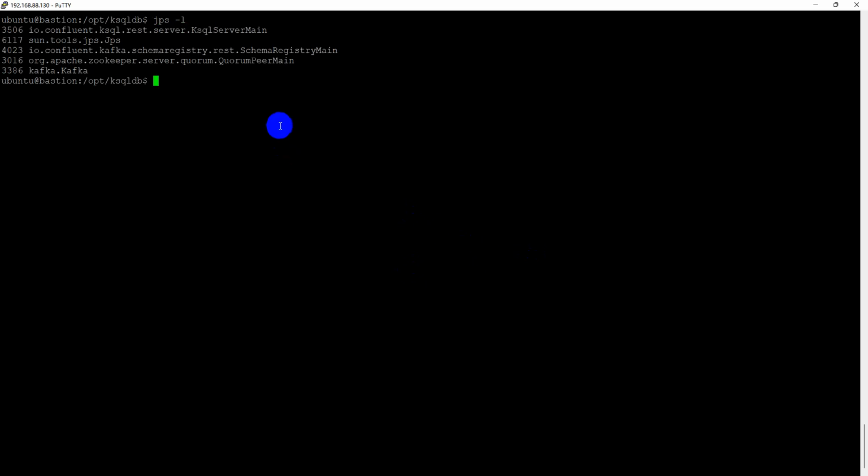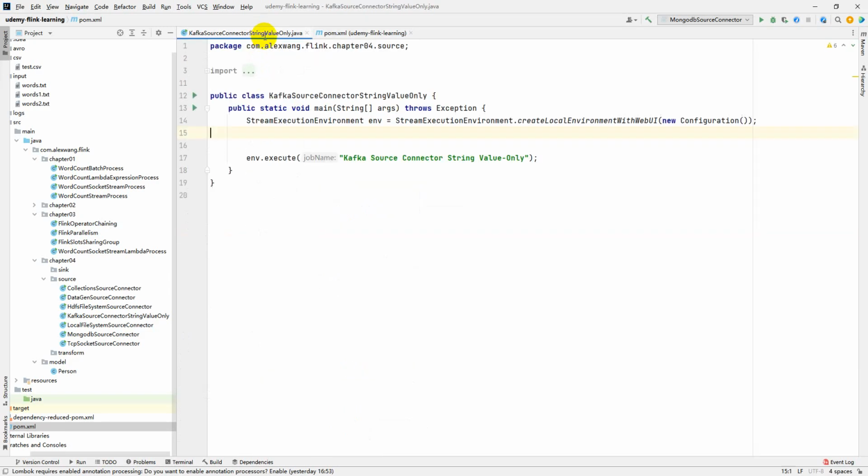As you can see, I have already started the Zookeeper server and Kafka broker server, and also started the schema registry and the KSQL server. Now, let me write the source code to implement how to integrate Flink with Kafka and consume the topic.